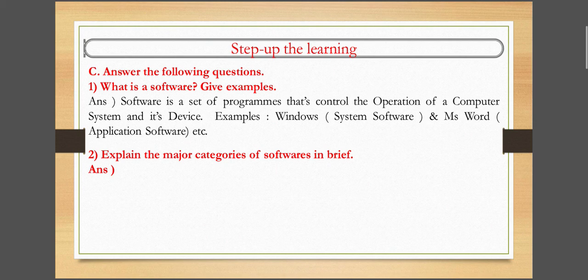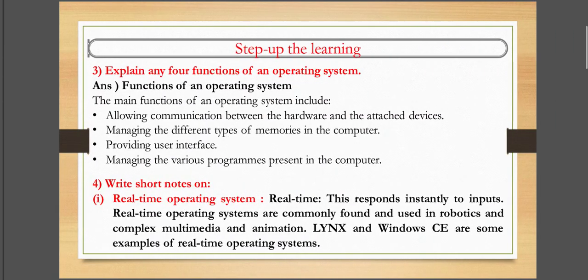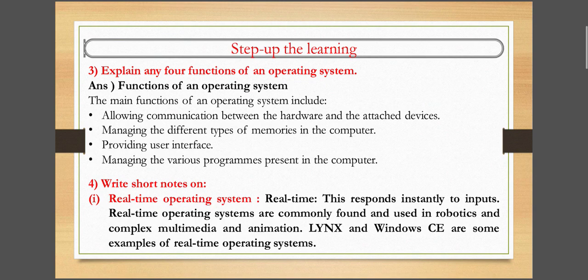Next is question number 2. Explain the major categories of software in brief. The answer of this question is not given here because this question is very big. You need to write this question from your book. Okay, all the major categories of software like application software, general purpose software, system software need to be written for this question answer, in brief.